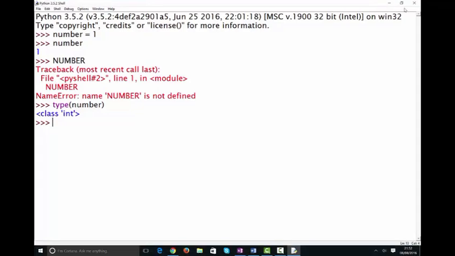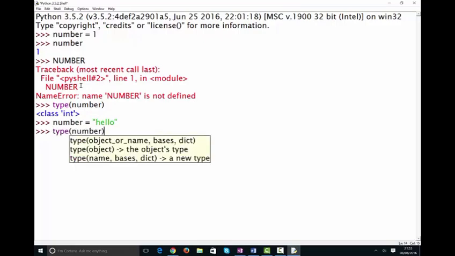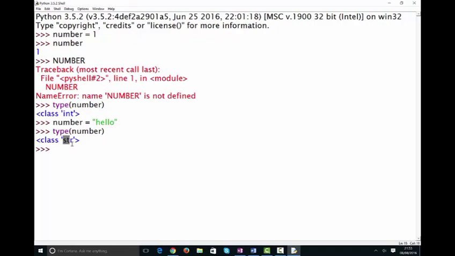To give you an example of this dynamically typed nature, let's take our variable called number and assign it the value of hello. I know that's quite confusing, but let's do it anyway. Now you can see that we didn't get an error. Hello is text, isn't it? It's what's called a string data type. If we look at the type now, it will tell us that the class is str, or string, which is basically just text. The fact that we could do this and overwrite our variable with a completely different data type is what I mean by dynamically typed languages. Statically typed languages don't allow you to do this.